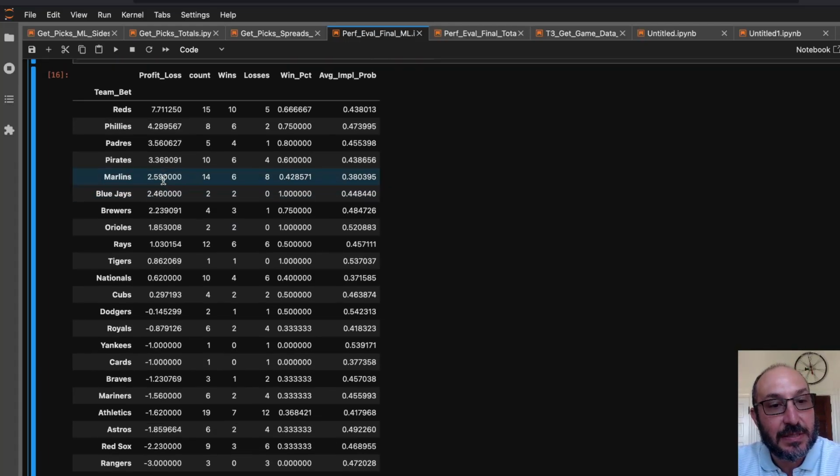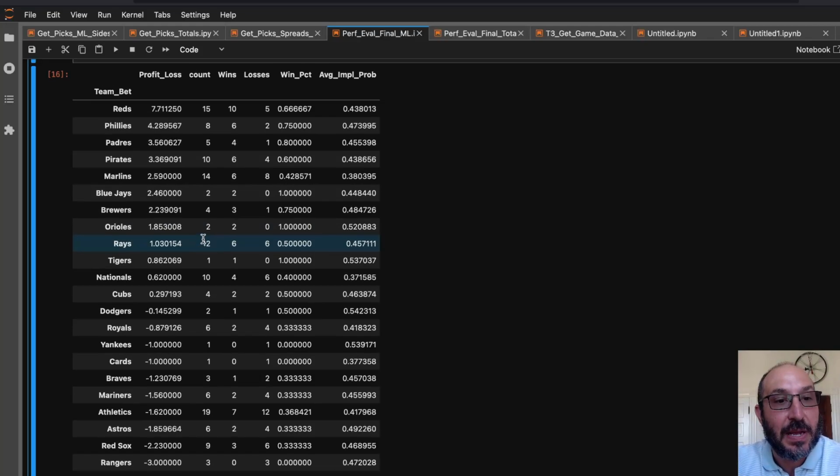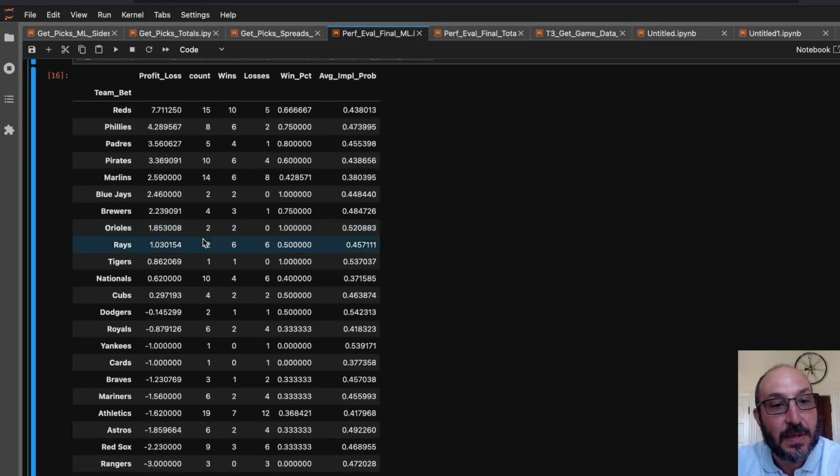But not too much else to see here. The Rays, we were about even money. We bet them 12 times. Not much else. Pirates, a middling team, but maybe a team that overperformed a little bit at the beginning of the season. I think they were stronger than people expected them to be.